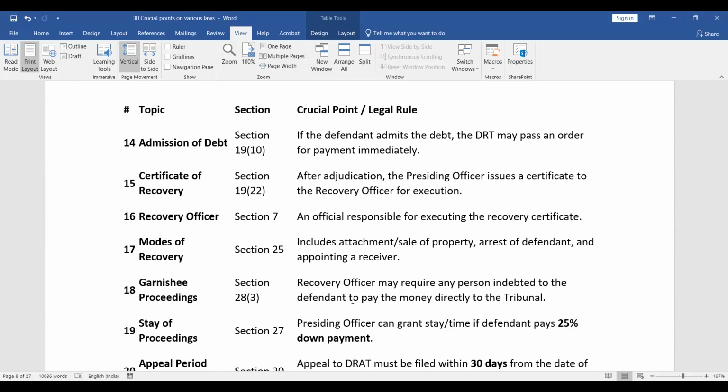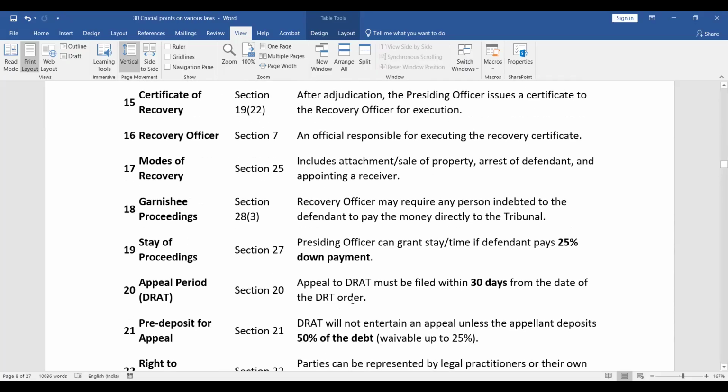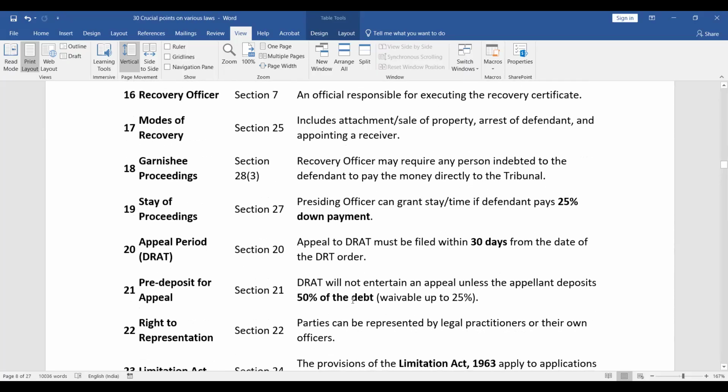What are the modes of recovery? It includes attachment, sale of property, arrest of defendant, and appointing a receiver. Garnishee proceedings. Section 28(3). So recovery officer may require any person indebted to the defendant to pay the money directly to the tribunal. Stay of proceedings. Section 27. So presiding officer can grant stay or time if defendant pays 25% as down payment.